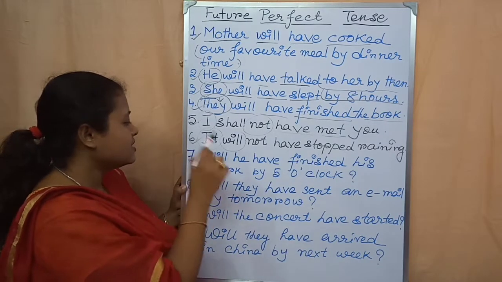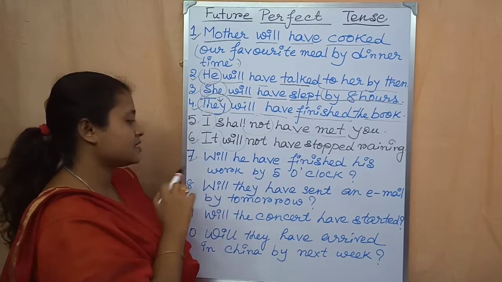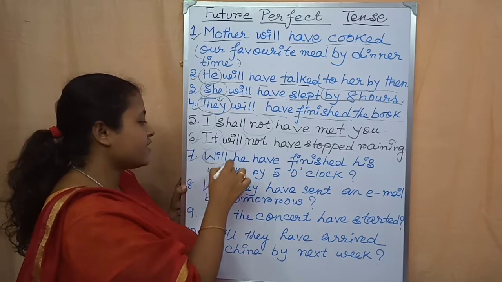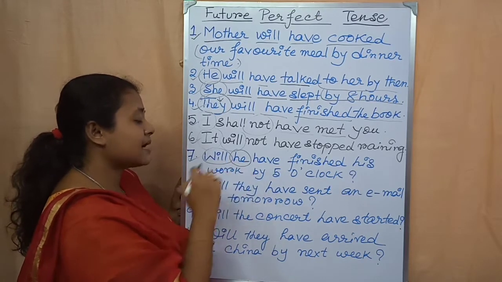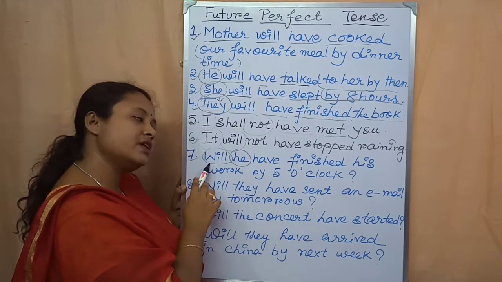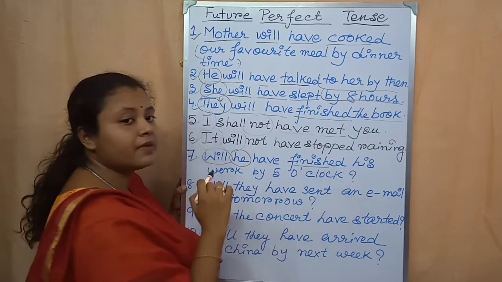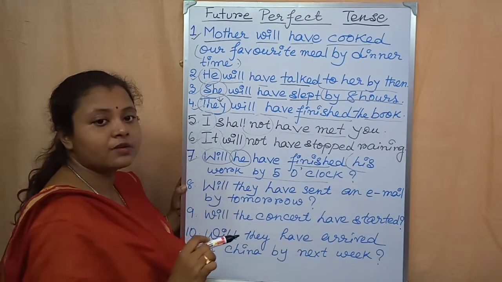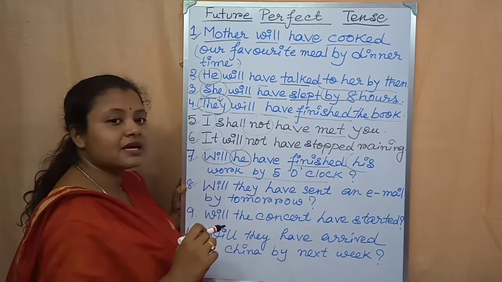Okay. Now come to the seventh example. It is an example of interrogative sentence in future perfect tense. Will he have finished his work by 5 o'clock? Will, at first I have written here will. The auxiliary verb over here is will, because he is the subject and the subject is in third person. So that is why I have written here will. After that the subject, then have, then the third form of the main verb, finished. After that the rest of the sentence, and at the end the question mark, because it is an example of interrogative sentence.